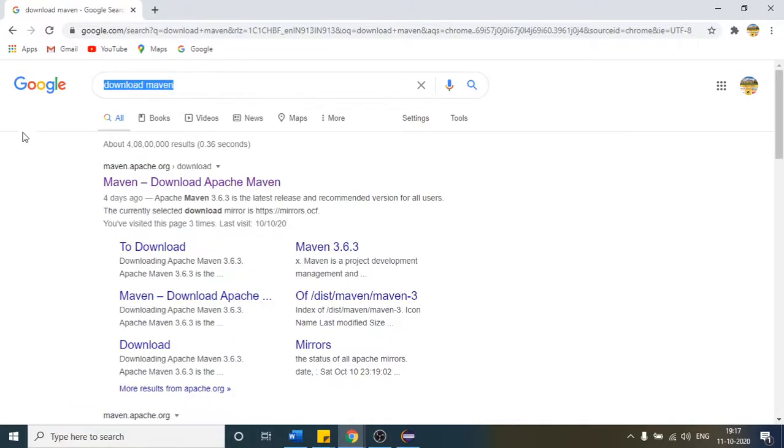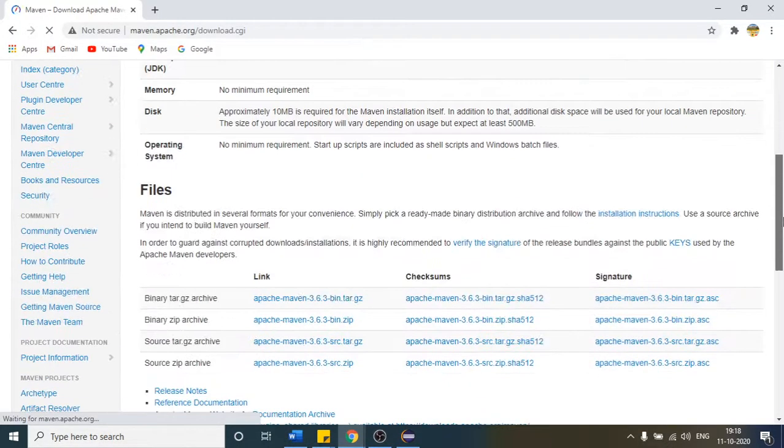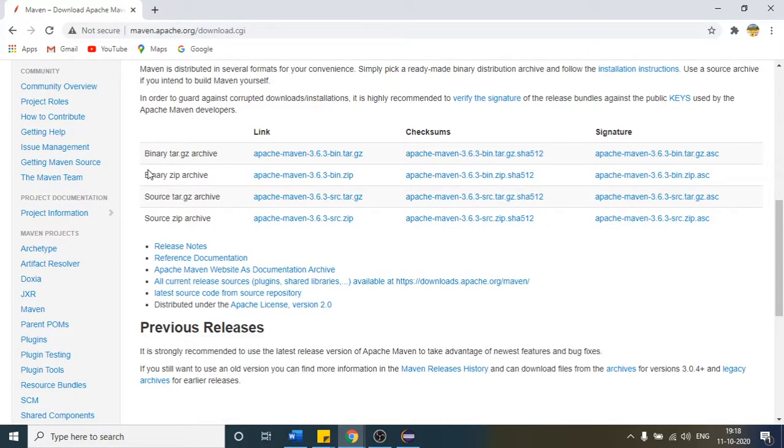So just write this, download Maven, and after that click this first link. So this is the same path I provided in my WordPad, MS Word. So after that, this is the one. You just download this file, second one. These are not required, so just close this one.